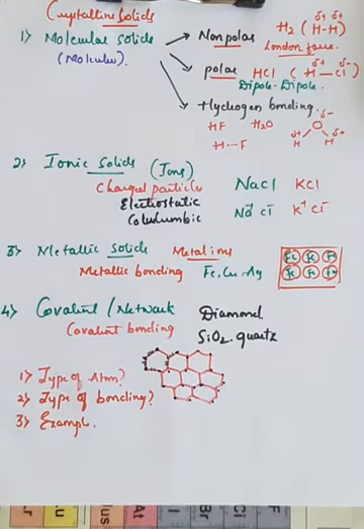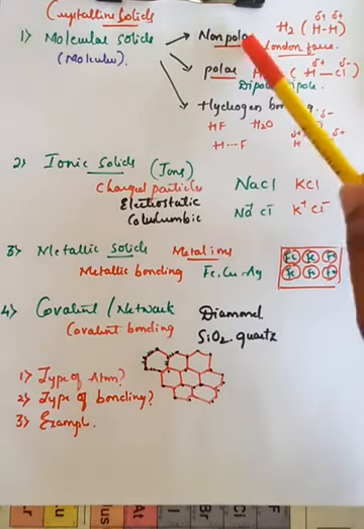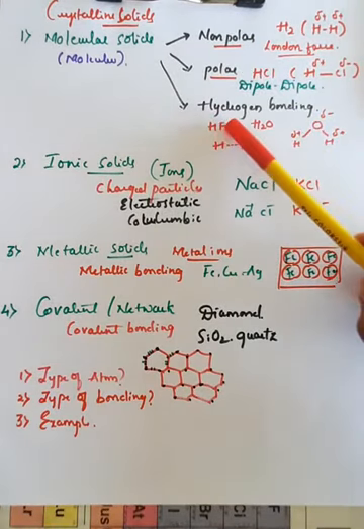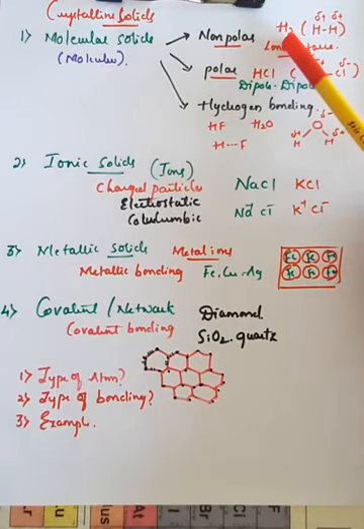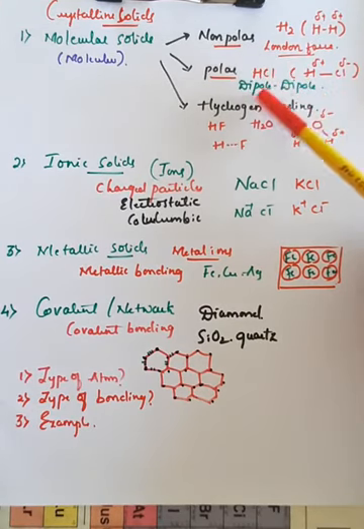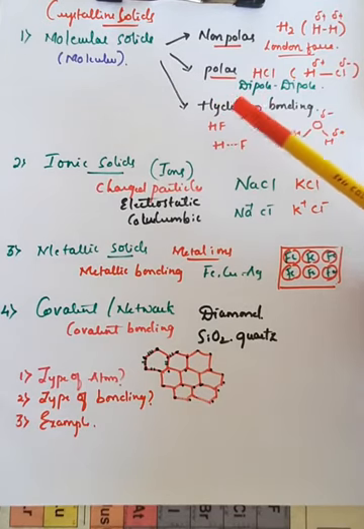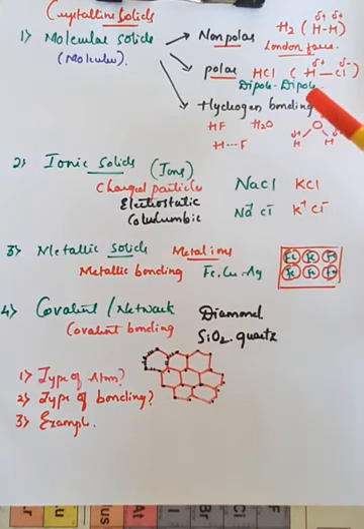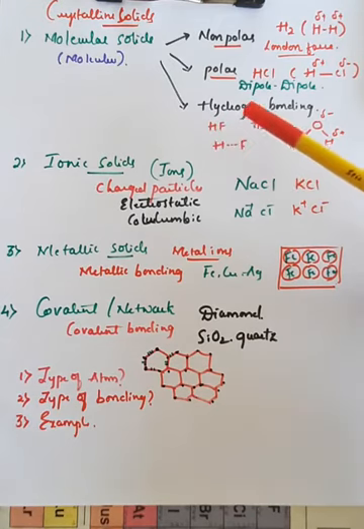In molecular solids there are three types: non-polar, polar, and hydrogen bonding. In non-polar, the best example is the H2 molecule, and the force of attraction is London force. In polar, the best example is hydrogen chloride, and the force of attraction is dipole-dipole interaction. In the third one, hydrogen bonding, the force of attraction is between hydrogen and a more electronegative atom. So the best example is the water molecule, or you can take hydrogen fluoride.